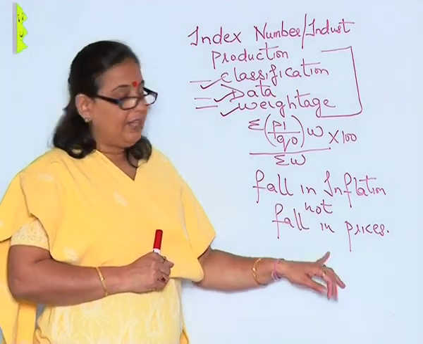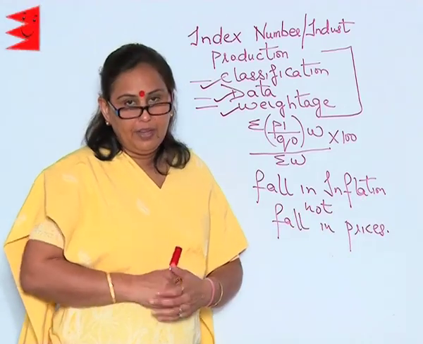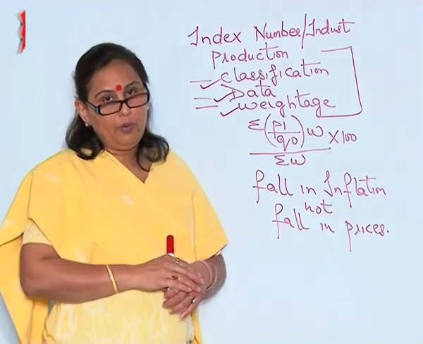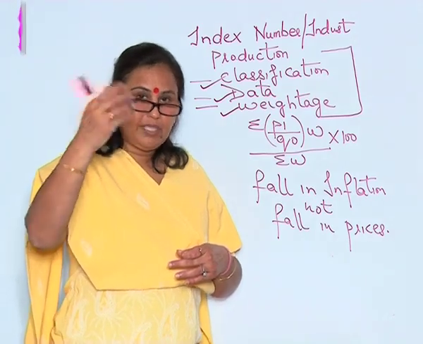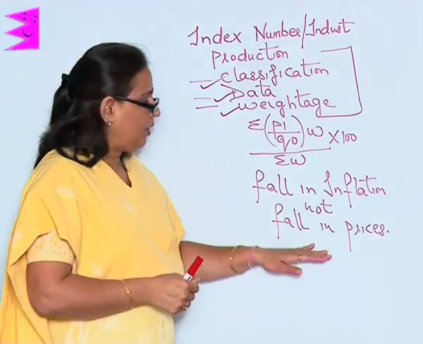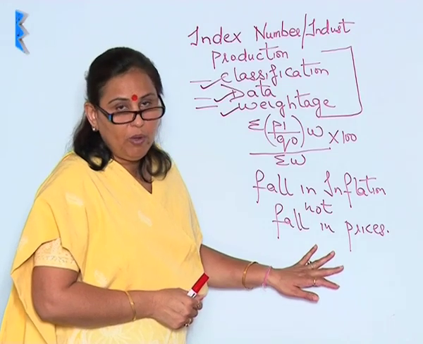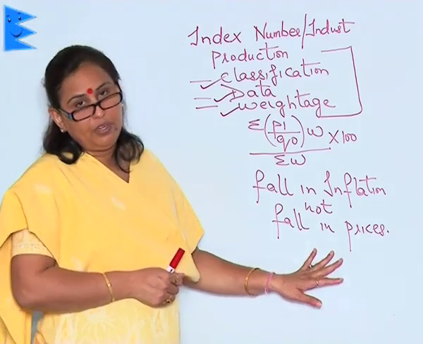If we say that from the previous week inflation has come down from say 9.8 to 7.8, it does not necessarily mean a fall in the prices of the commodities.